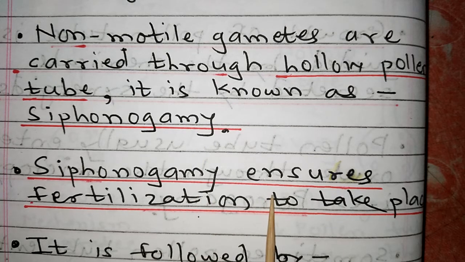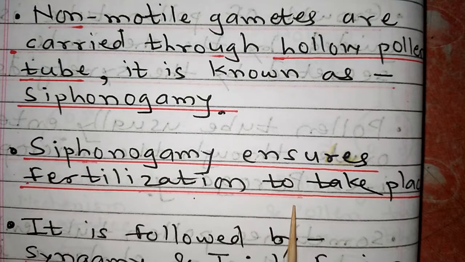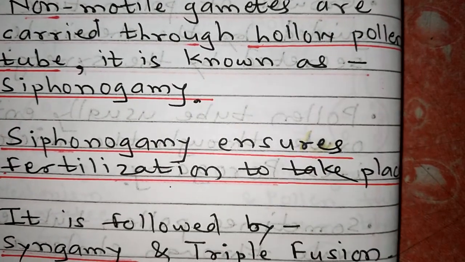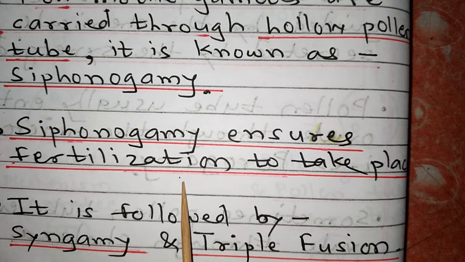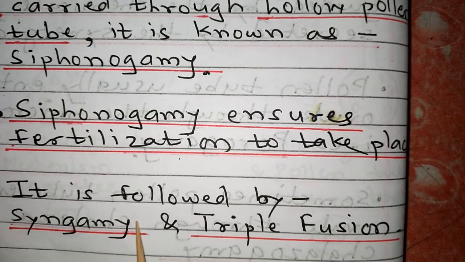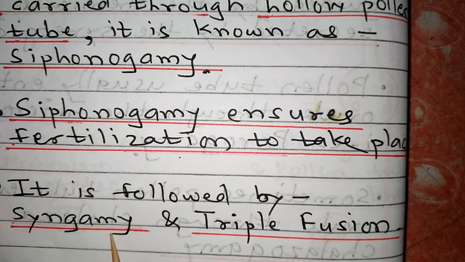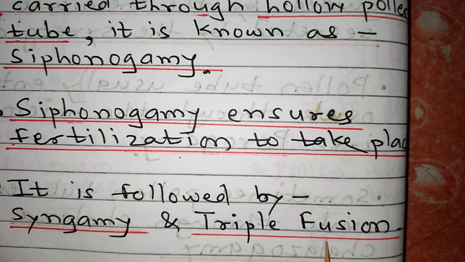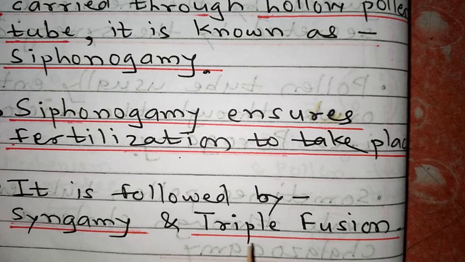What is the role of siphonogamy? Siphonogamy ensures, meaning gives surety of, fertilization taking place. Because of siphonogamy, because of carrying the male gametes by the agency of the pollen tube, fertilization is sure. Then after that there are 2 phenomena, that is first fertilization, syngamy, and second fertilization, triple fusion. We have seen these 2 phenomena.